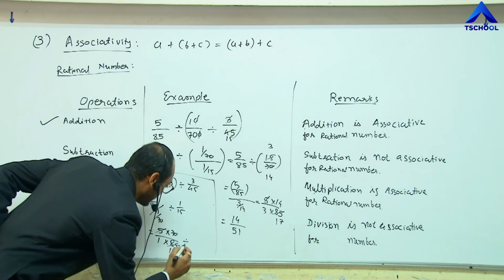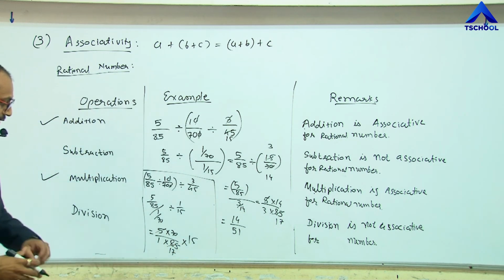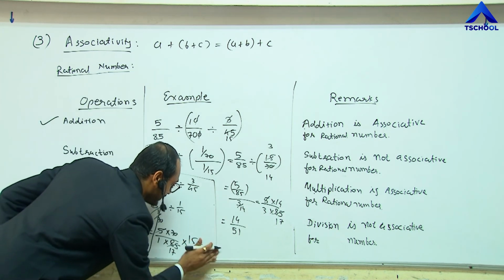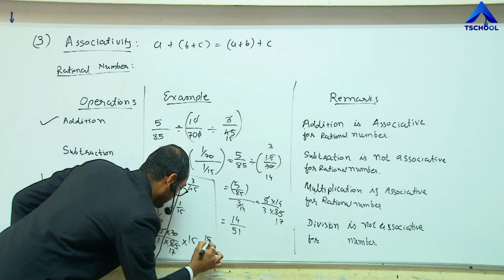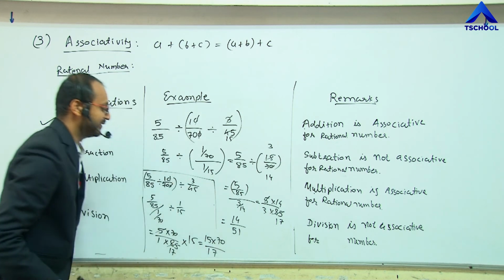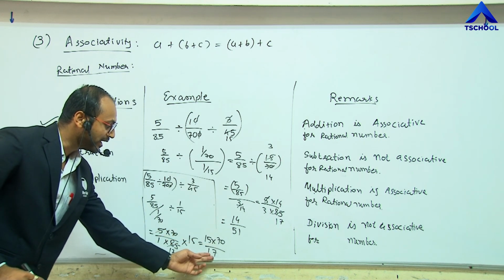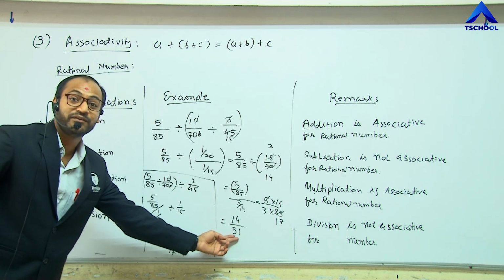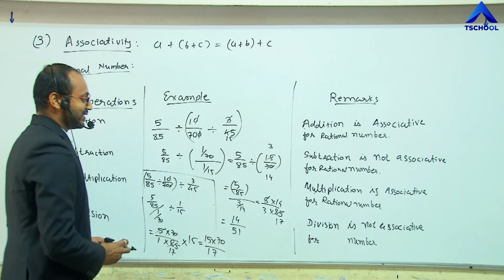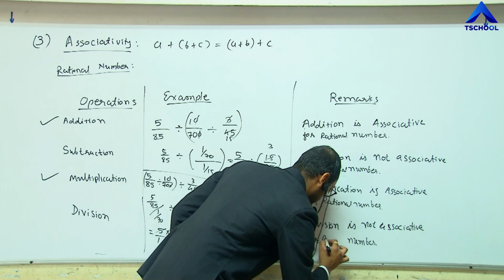So here 15 goes in multiple of this thing. So what is the result? The result is 15 multiplied by 70 divided by 17. Now we can say that the result is different, because here the denominator is 17 and there the denominator is 51. So we can say the result is different. So division is not associative for rational numbers.